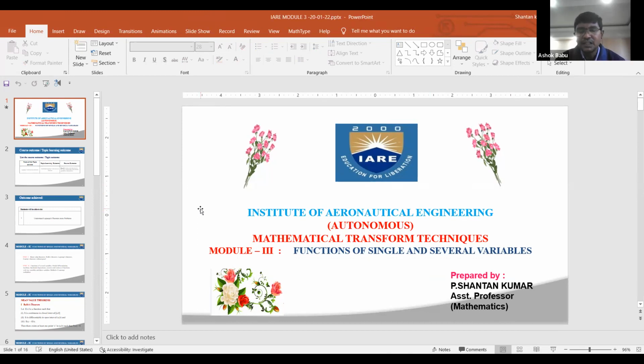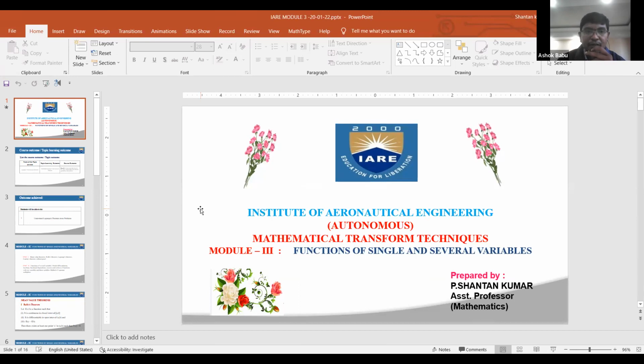After the last class we discussed the mean value theorem. The two theorems are completed: one is Rolle's theorem, and the second is Lagrange's mean value theorem. Rolle's theorem we discussed over two classes, and Lagrange's theorem in one class. Whoever practiced Rolle's theorem and Lagrange's theorem after the last class will find it easy to understand the third theorem also.